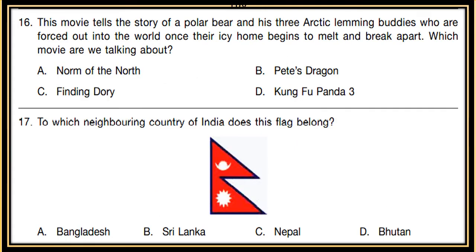Question 16. This movie tells the story of a polar bear and his three Arctic lemming buddies who are forced out into the world once their icy homes begin to melt and break apart. Which movie are we talking about? A. Norm of the North, B. Pat's Dragon, C. Finding Dory, D. Kung Fu Panda 3.